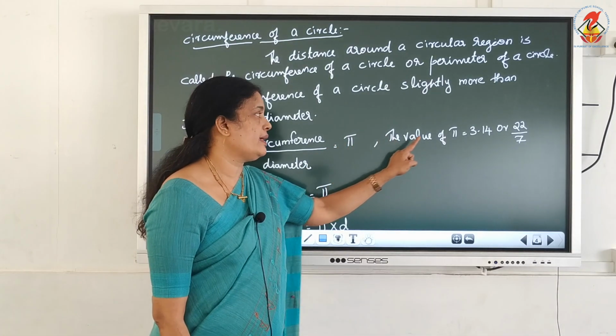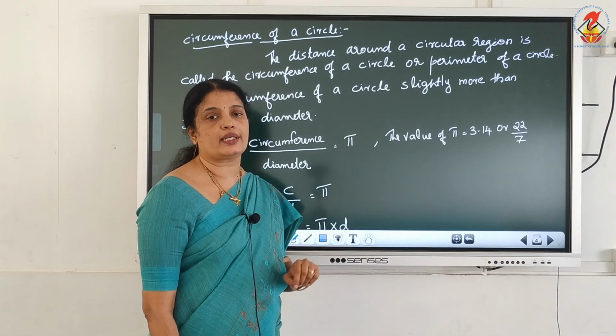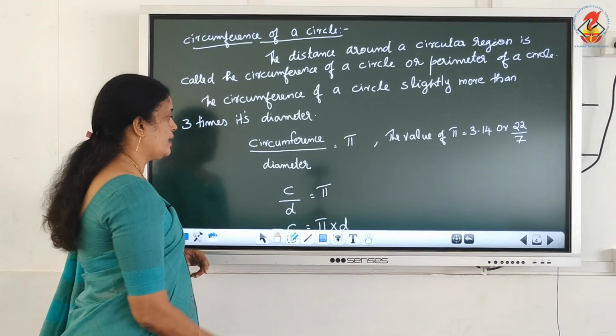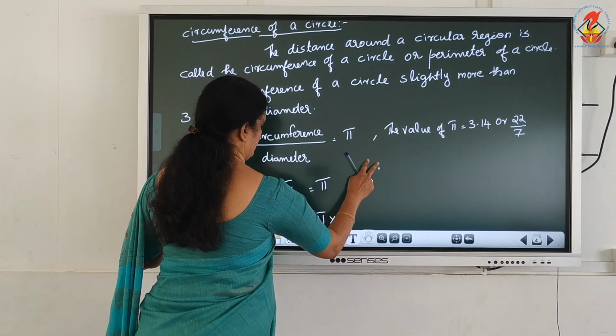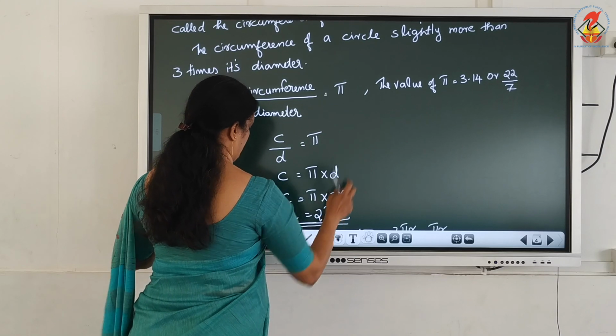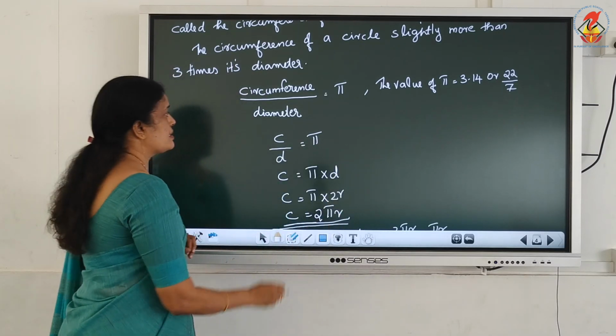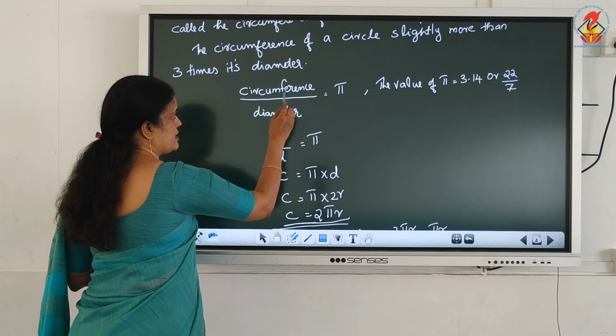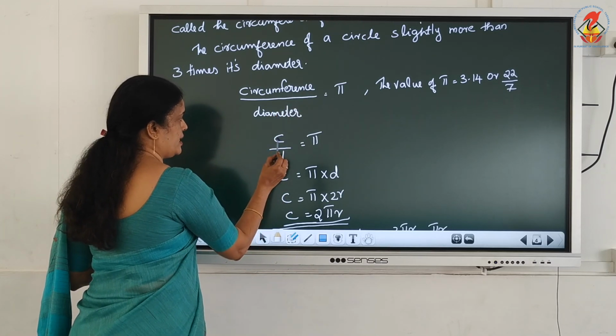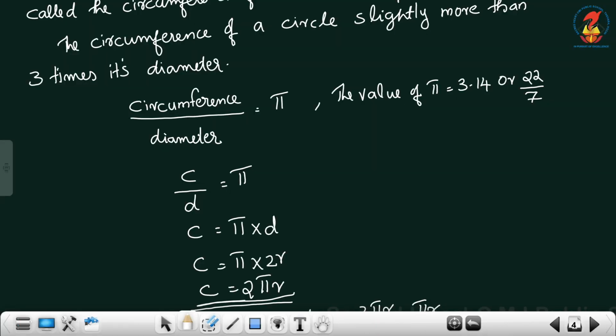What is the value of pi? 3.14 or 22 by 7. Okay, here circumference divided by diameter, circumference denoted as C, diameter D, equals pi. C equals pi into D. Diameter means what? Twice the radius. That means 2 into r. C equals 2 pi r.